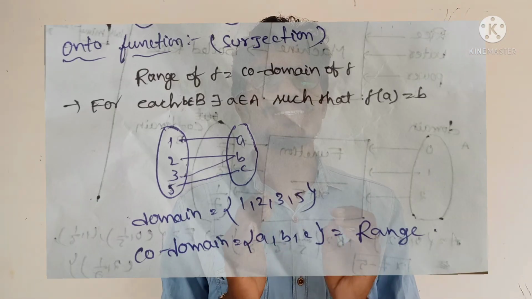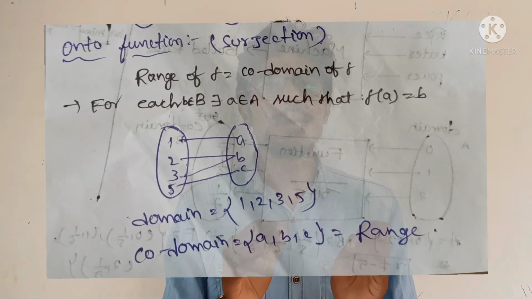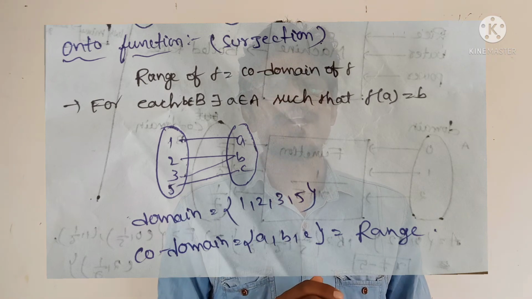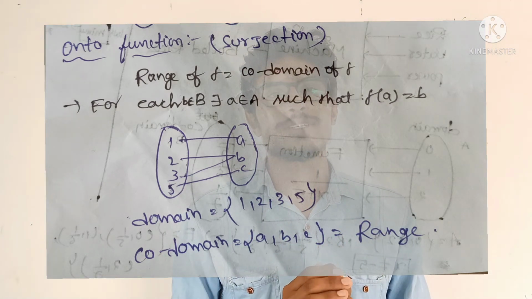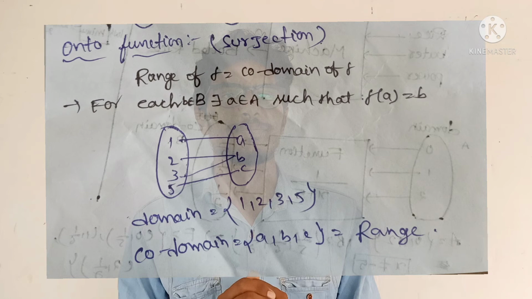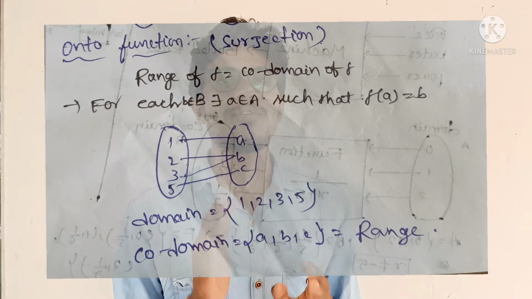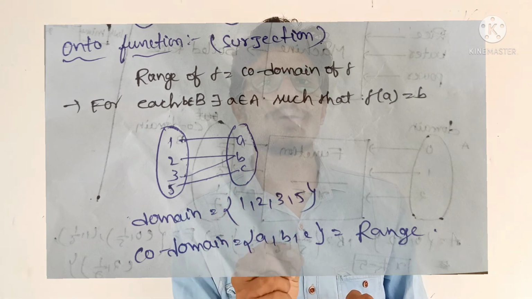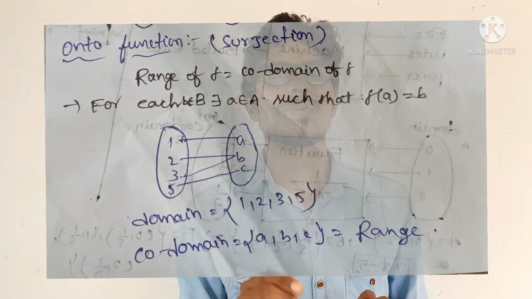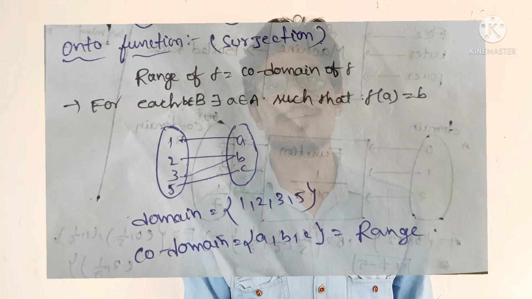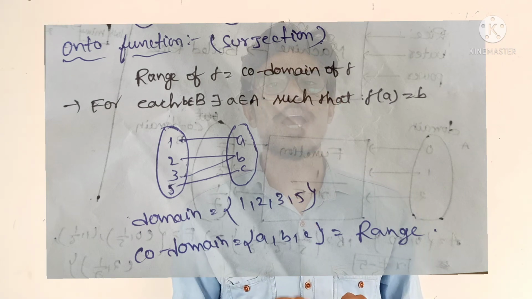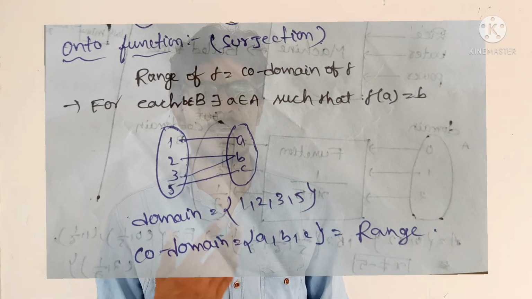And the second one is the onto function. An onto function is also known as a surjection. The if and only if condition is that the codomain of the given function is equal to the range of the function. The function f(x) is onto if for every b belonging to B, there exists an a belonging to A such that f(a) = b. We have observed this in the given example in the diagram.